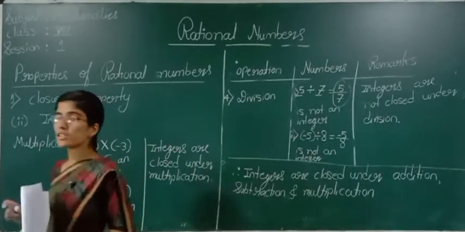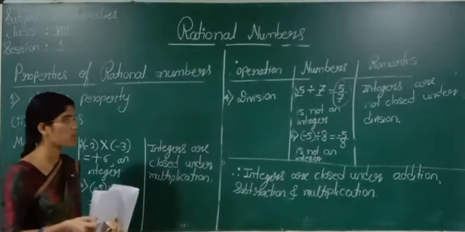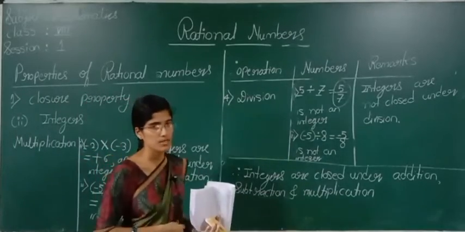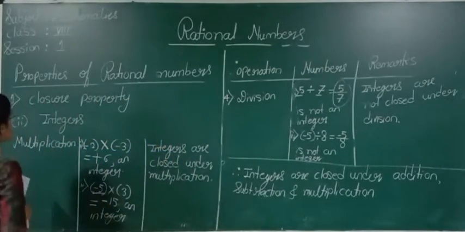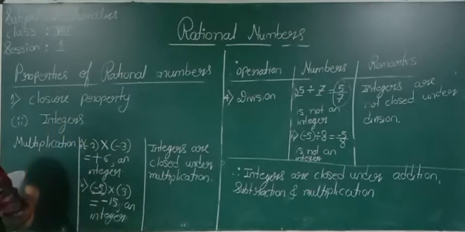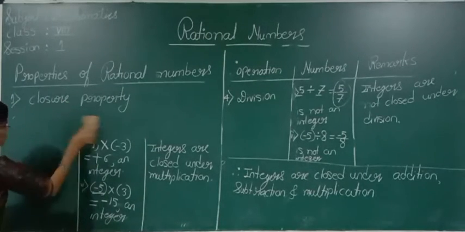Now we will check this closure property for rational numbers. The properties of rational numbers. The first property is closure property.